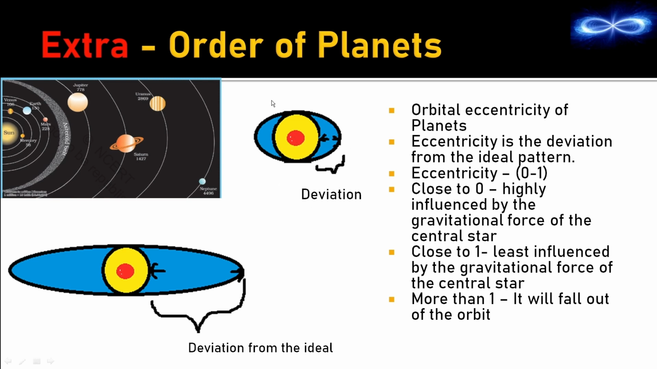So I hope you understood the reason behind the order of the planets. It is the orbital eccentricity of the planets, or in other words, how hard each of these planets fights back. Fights whom? Fights the gravitational pull of the sun.